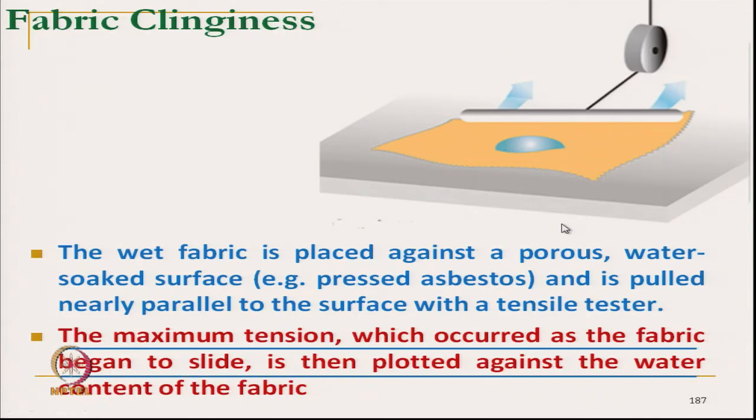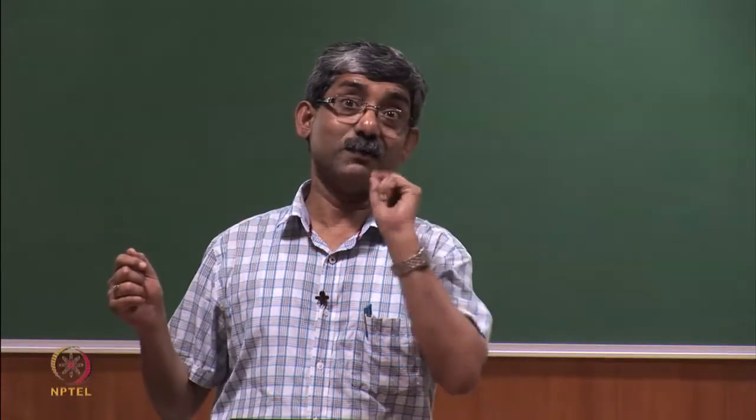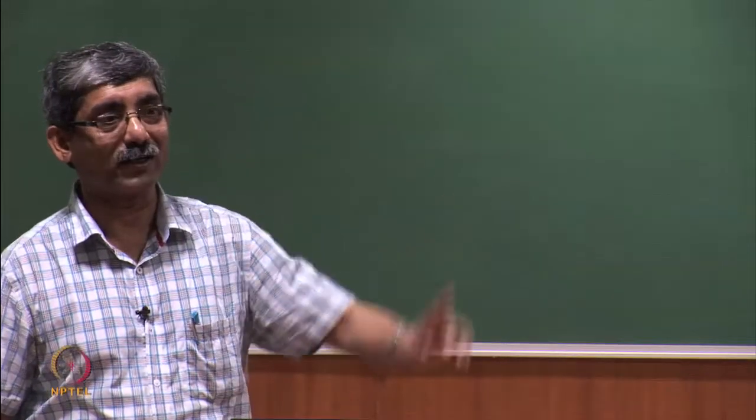It is plotted against the water content of the fabric. So, you keep on changing the water content, and then we try to measure the tension. That gives an idea about what the clinginess tension will be at different levels of sweating.